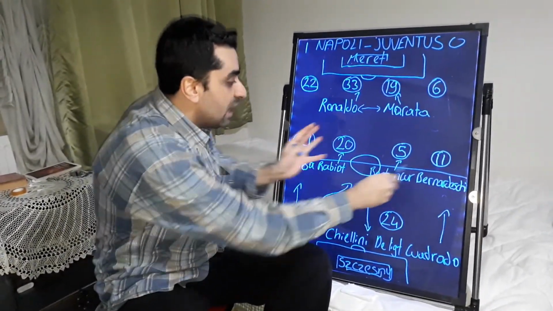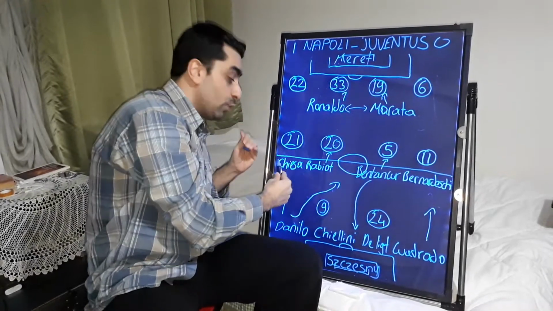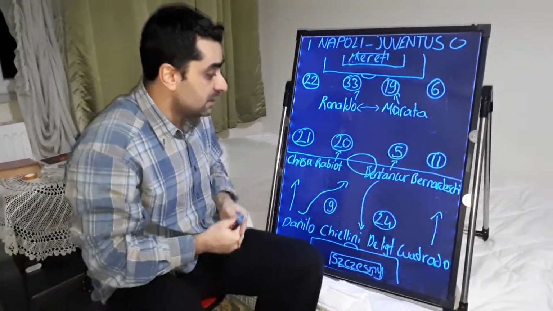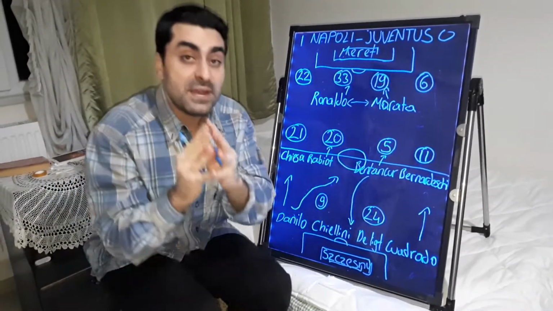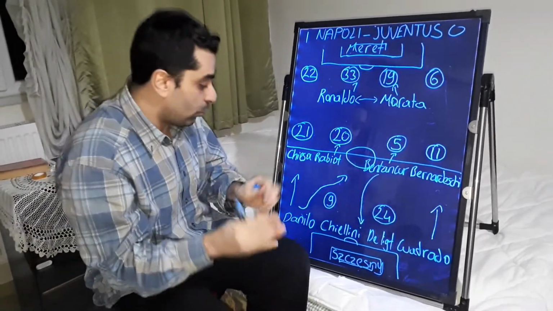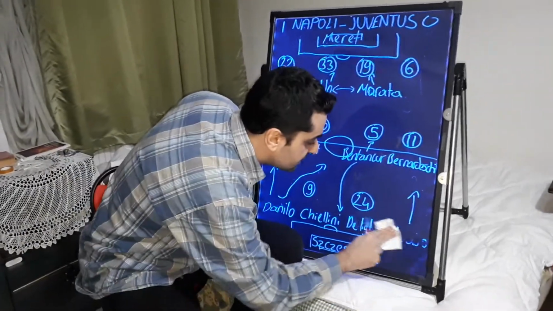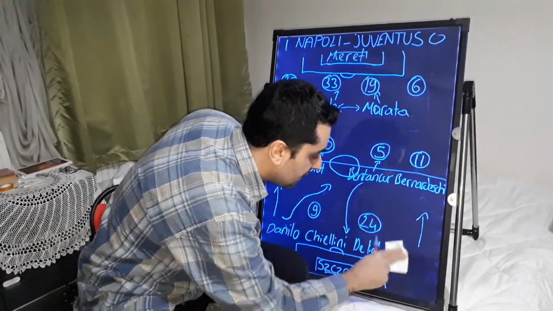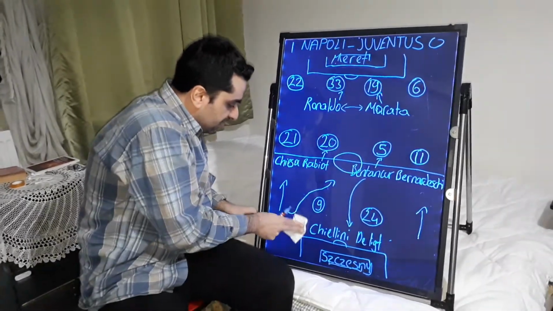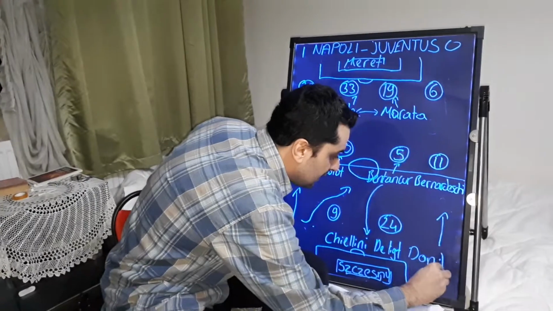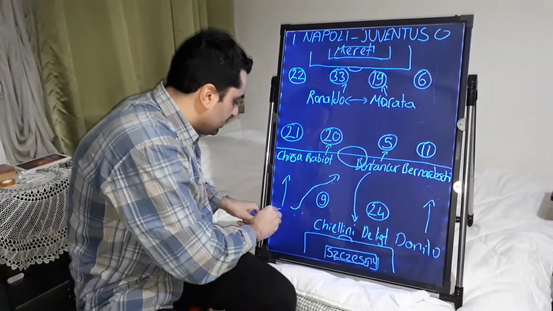Chiesa played on the left wing, but sometimes Bernardeschi and Chiesa changed their positions between each other. Chiesa came to the right of the midfield, Bernardeschi came to the left of the midfield, but the first half finished 1-0. Andrea Pirlo made one substitution at the beginning of the second half. Cuadrado out, Alex Sandro in. After this substitution, Pirlo pulled Danilo to right back.